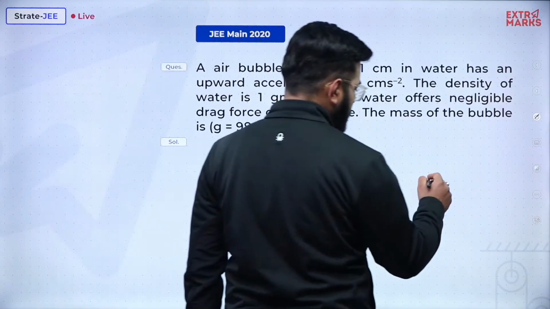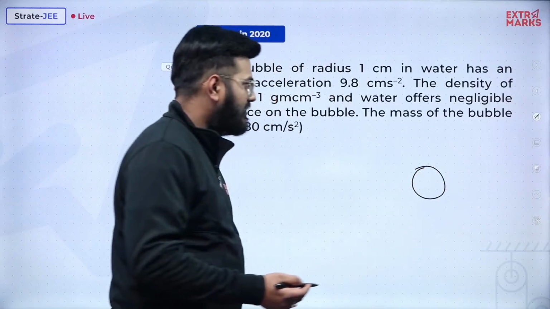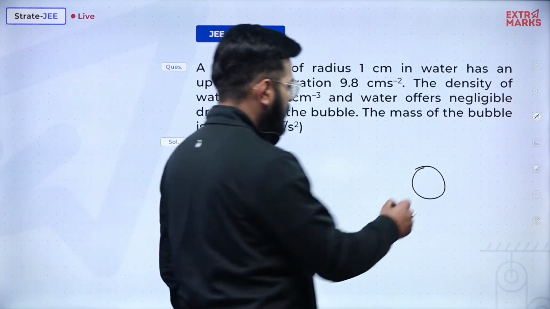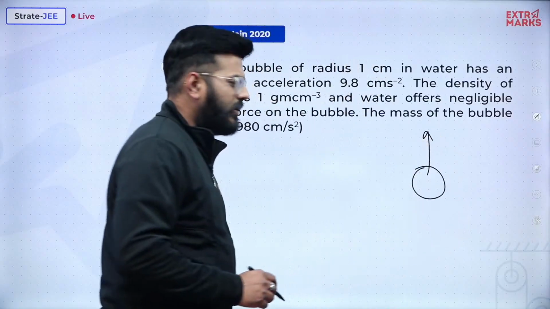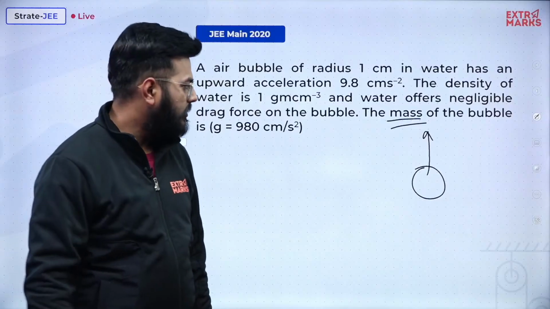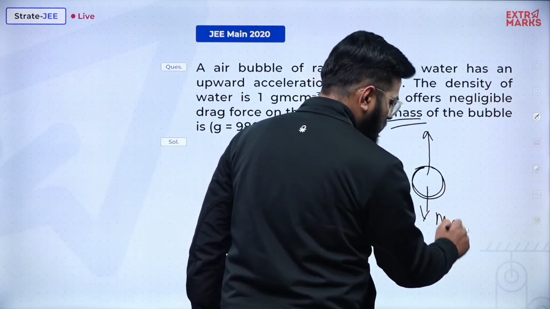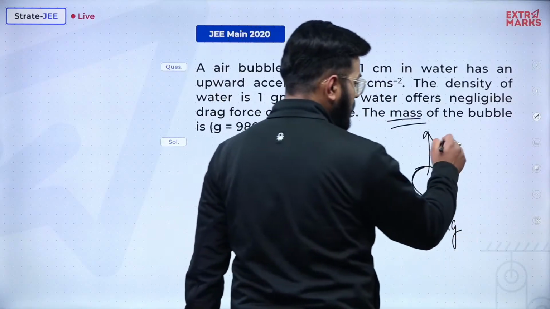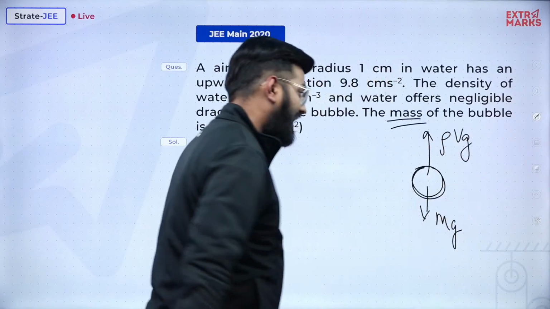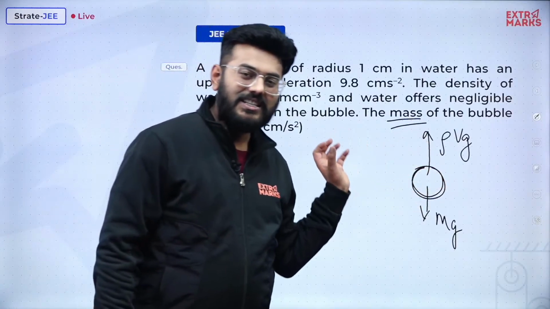So this is an air bubble, and obviously its density is very low, but we don't need to consider its density because we need to calculate its mass, and I can very well do that. Just wait for a while. On this air bubble, two forces will be in action. One will be mg because of its own weight, and the other one will be rho vg, because of the volume of liquid which it has displaced.